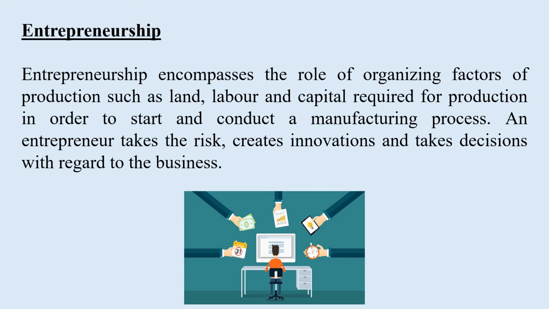So simply, entrepreneurship means when a person uses the other factors of production, the land, labor and capital, to start and conduct a manufacturing process. That means an entrepreneur is simply a person who is starting a business and using land, labor and capital for the production process.